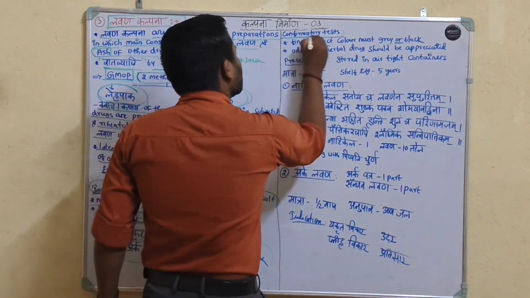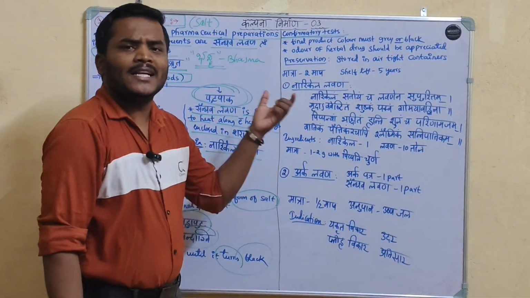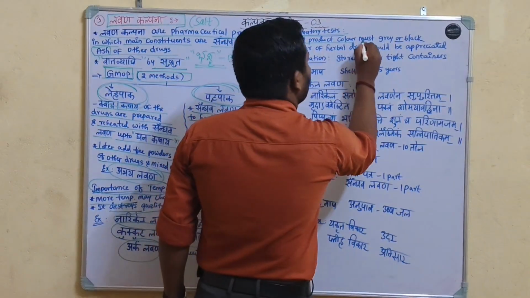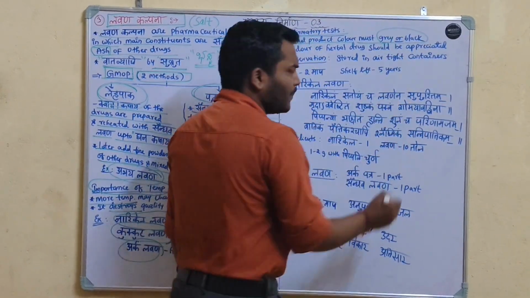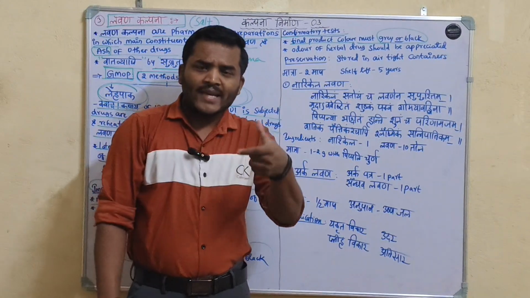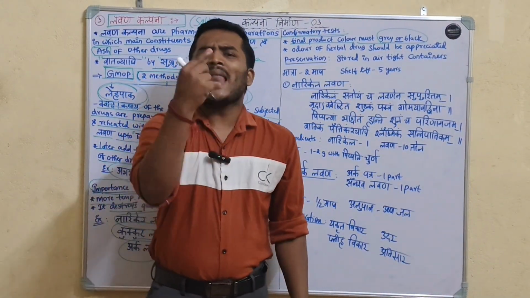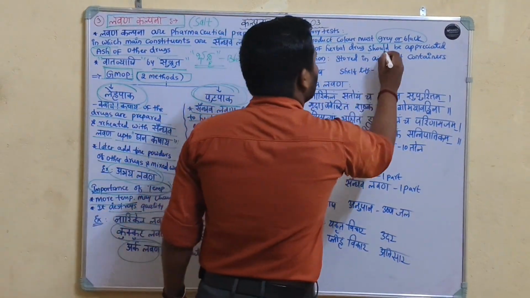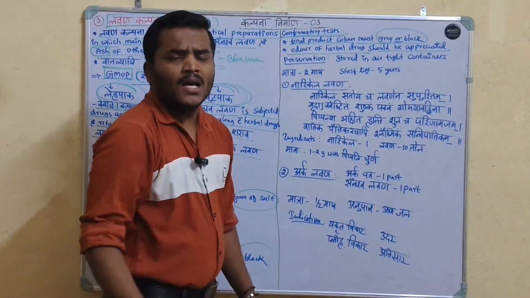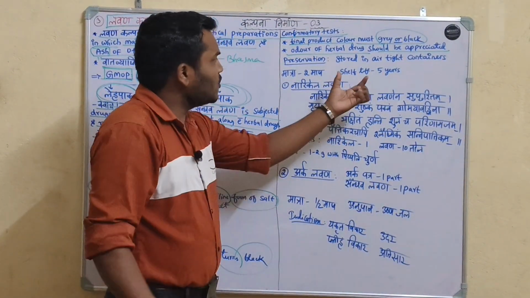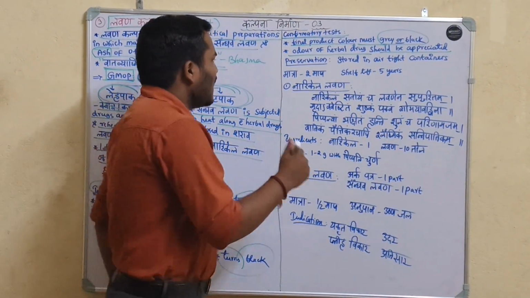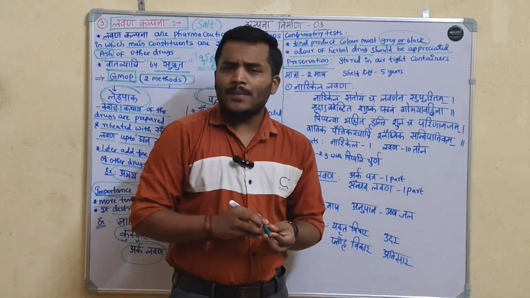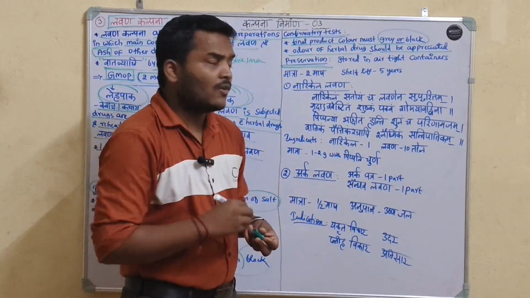Now we discuss Siddhi Lakshana or confirmatory test. The final product color must be gray or black. In Lavana Kalpana, the final product should be gray or black in color, and the odor of the herbal drug should be appreciated in the final product. And preserve कैसे करोगे? अभी तुमने लवण कल्पना का प्रिपरेशन तो बना लिया, प्रिजर्व कैसे करोगे?